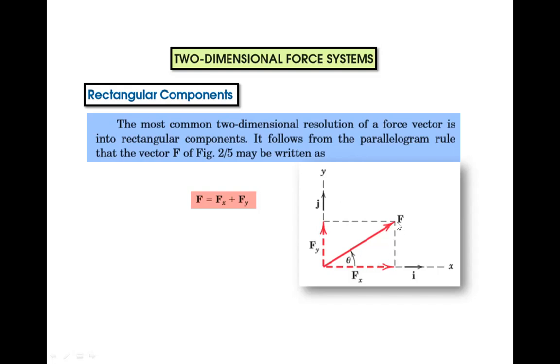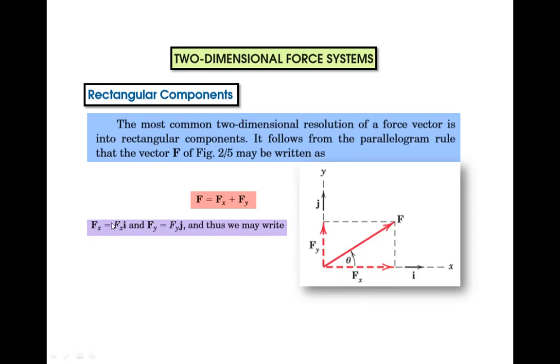So if we consider this triangle, this is the horizontal component Fx and this is the vertical component Fy. So this resultant force should be equal to the sum of these two components. By using that law or that rule, we can say F equals Fx plus Fy. Now we know this Fx vector is nothing but Fxi.